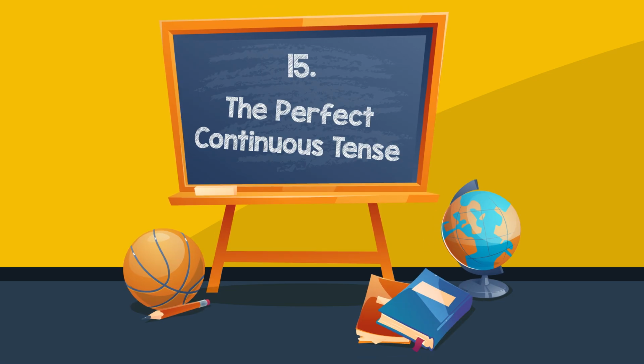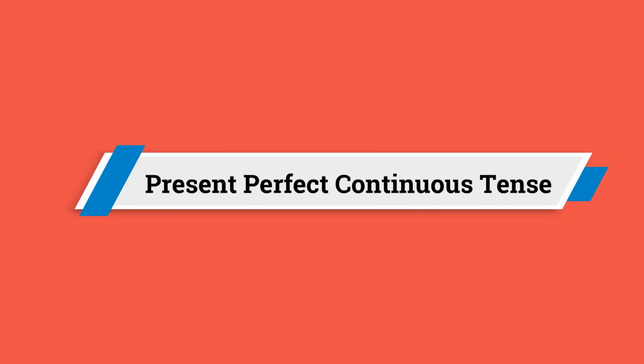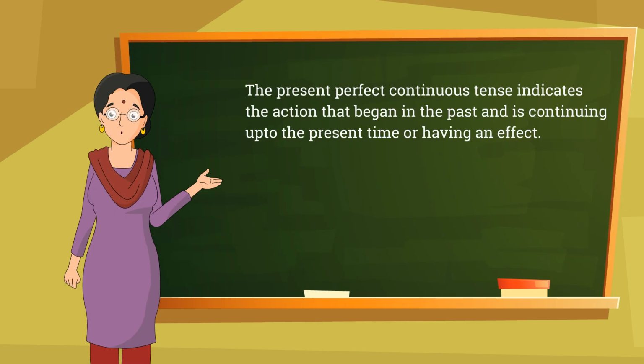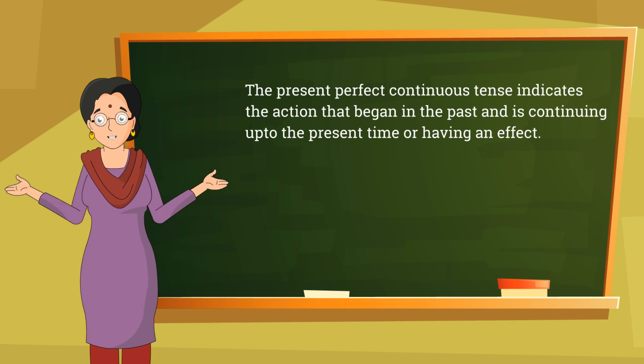Chapter 15. The Perfect Continuous Tense. Present Perfect Continuous Tense. The present perfect continuous tense indicates the action that began in the past and is continuing up to the present time or having an effect.